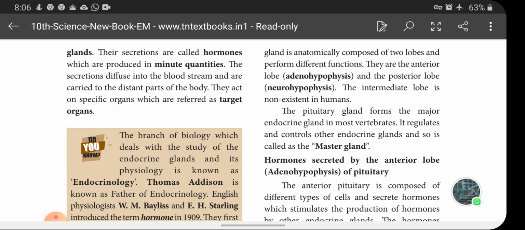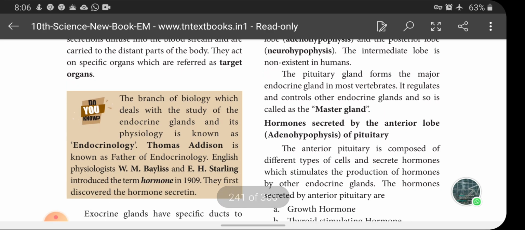Okay. So their secretions are called hormones, which are produced in minute quantities. The secretions diffuse into the bloodstream and are carried to the distant parts of the body. They act on specific organs which are referred to as target organs. The branch of biology which deals with the study of endocrine glands and their physiology is known as endocrinology.